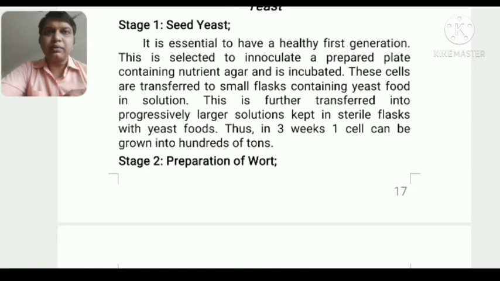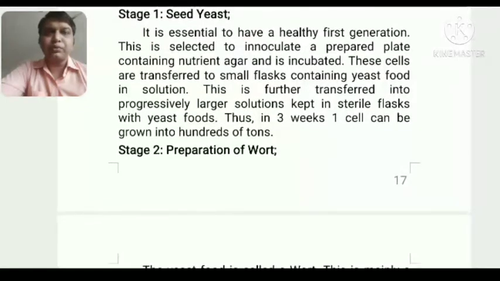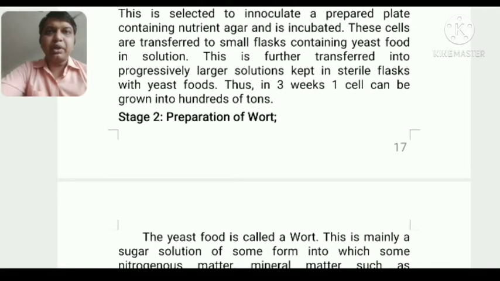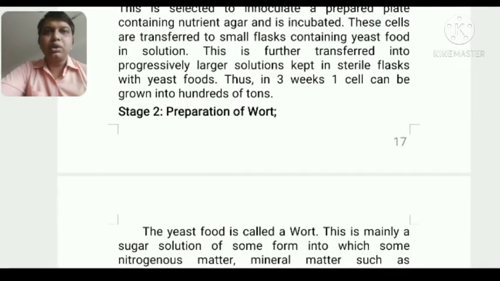They get the first culture or seed, and keep it for three weeks in different flasks at different temperatures, giving different amounts of good quality food to produce the yeast, which can be multiplied into tons if they get proper temperature and food.